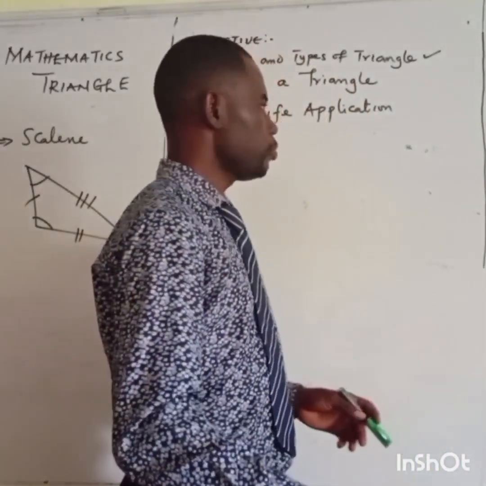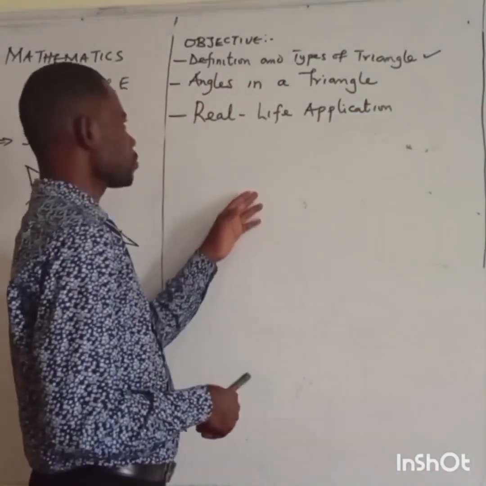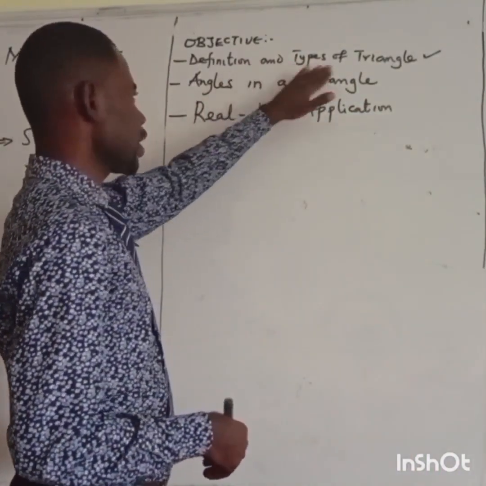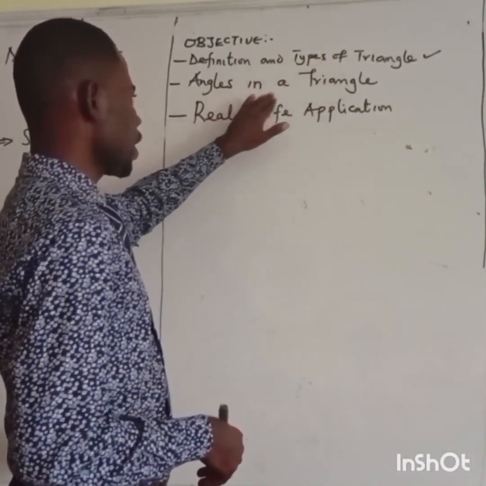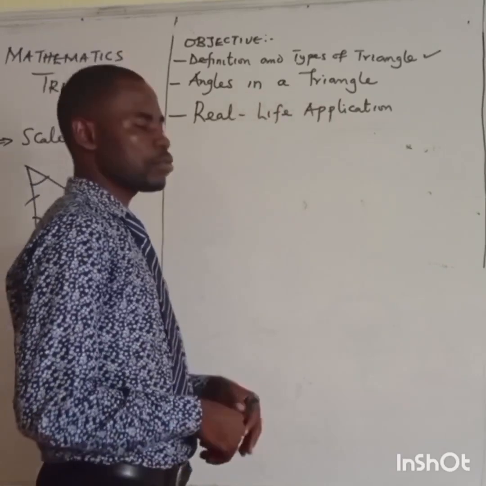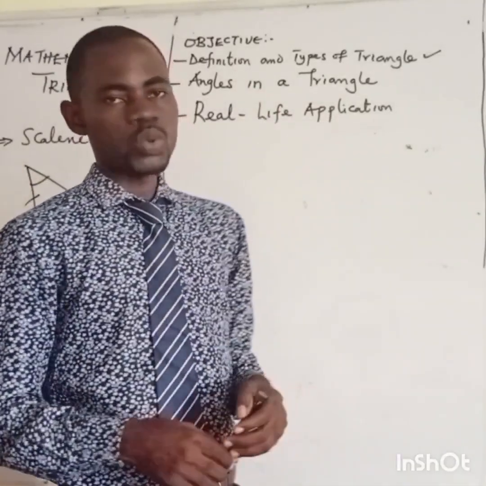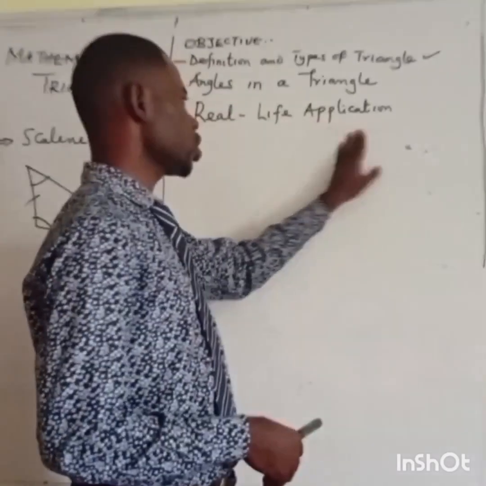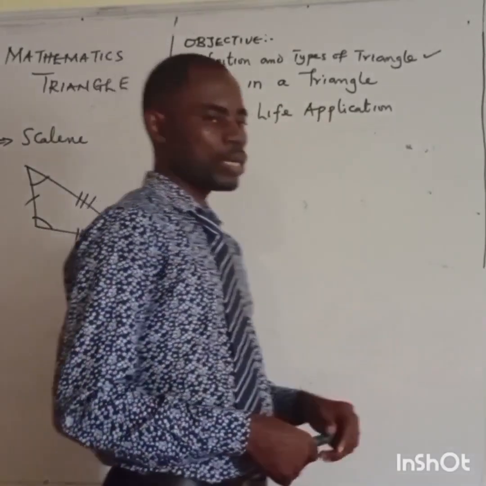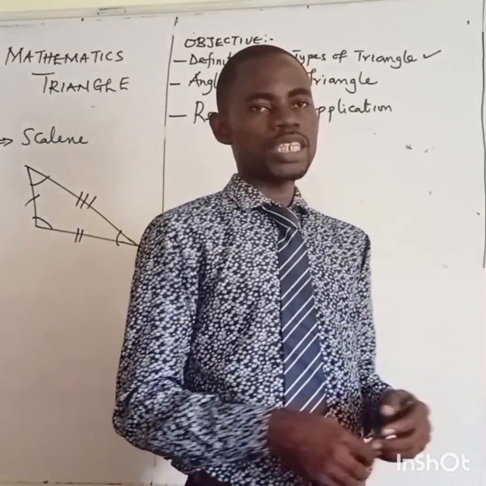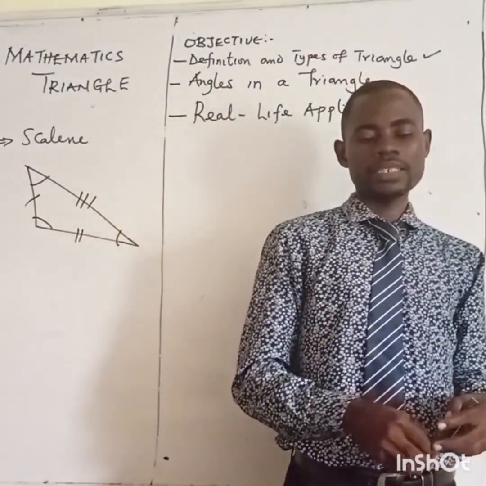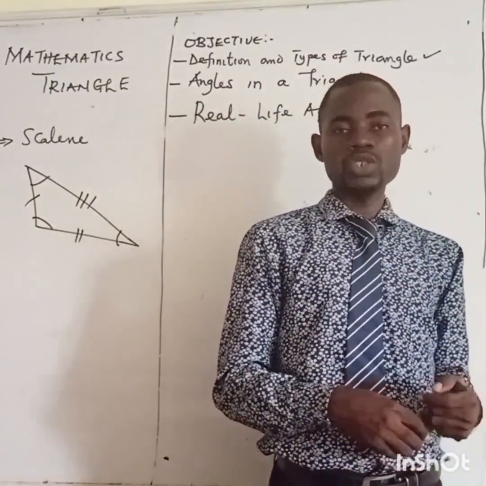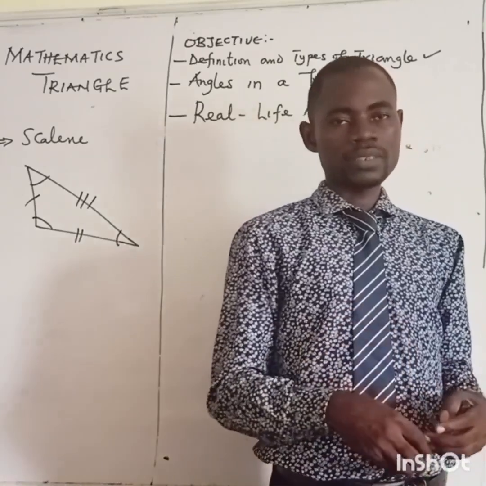Alright, let's recap what we have discussed. We have talked about the definition and the types of triangle. We've talked about the angles in the triangle, saying that the sum of angles in a triangle is 180. And likewise, we talked about the real life application of triangle, where it can be used in machines, as a prism for light, and likewise how it is used in engineering work and other things.